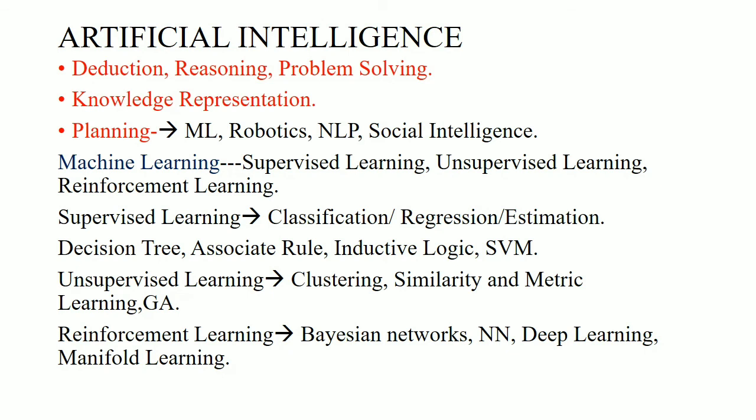So this is the outline of the AI subject, and we have to cover mainly these topics that I have mentioned: problem solving, knowledge representation, machine learning, neural networks, agents and environments, and the different problems of fuzzy sets, the various areas. These are the areas that we have to cover.